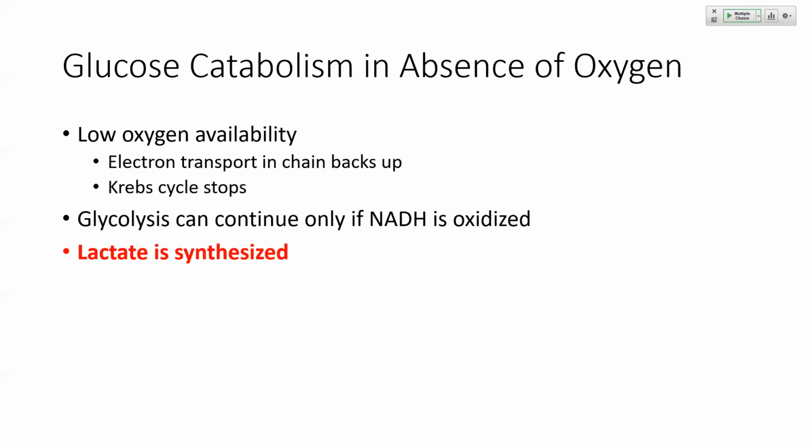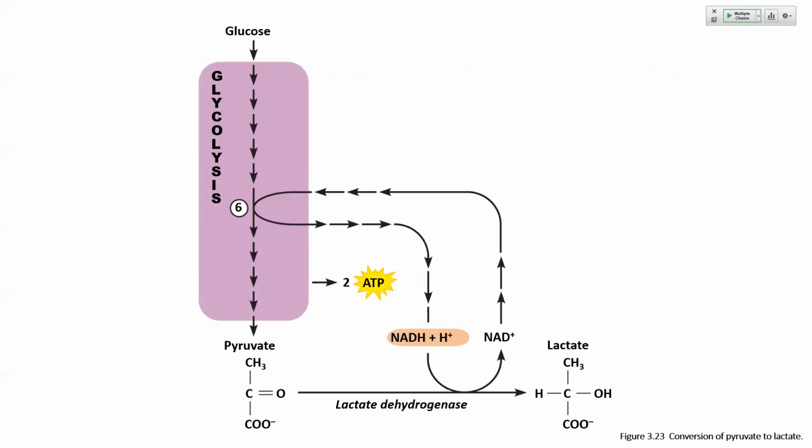Remember, if we're not shuttling NADH off to the electron transport chain because we're not using oxygen, then the NADH builds up as well, and that can be shuttled through this lactate dehydrogenase pathway where we can make lactate as a byproduct.